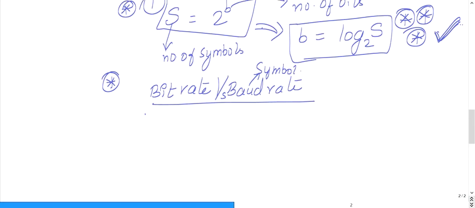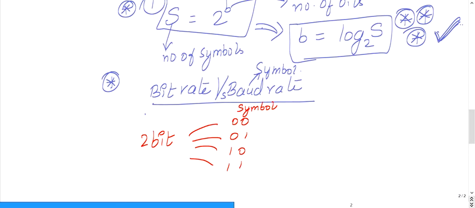Consider 2-bit data. So 2 bits means it will have 4 symbols: 00, 01, 10, 11. These are the symbols. Just try to understand carefully. For instance, I am taking the symbol 10. This is my secret code, or say my password. So 10 is my password, or my symbol.